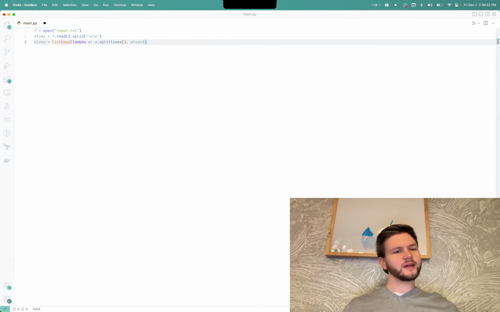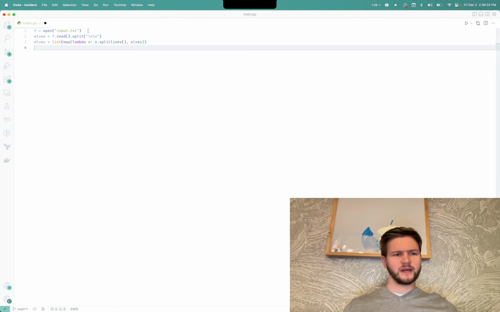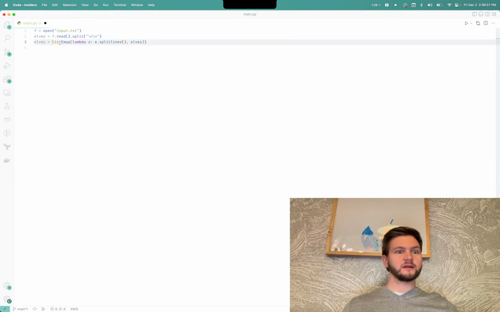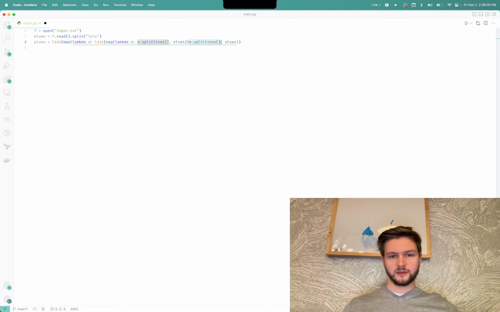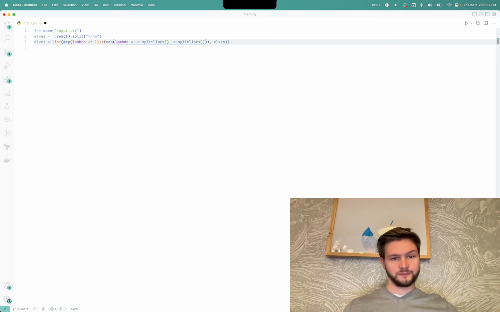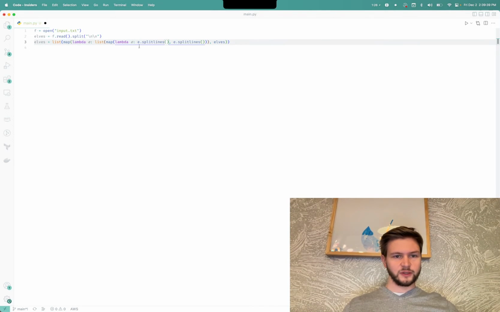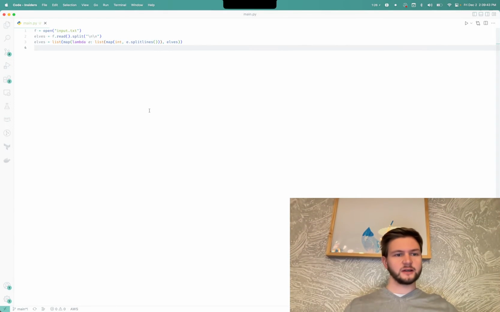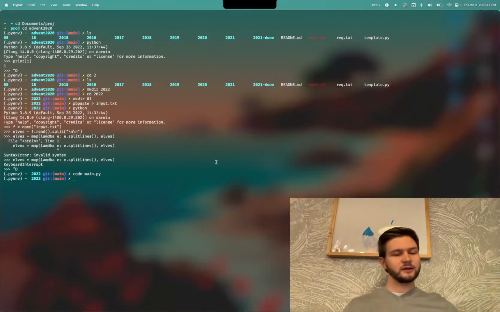So we can turn this into a very simple list of commands. The only thing I need to do now is to add another map inside of here because we actually want it to be an integer. So we should be able to put int as a method in here. And then we should be able to take a look at the content.